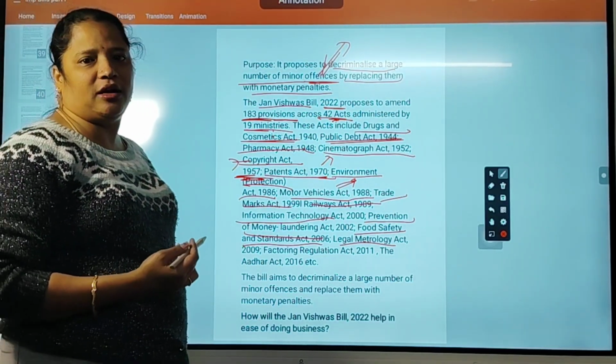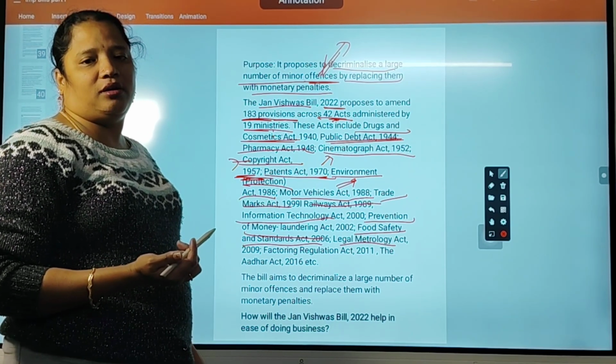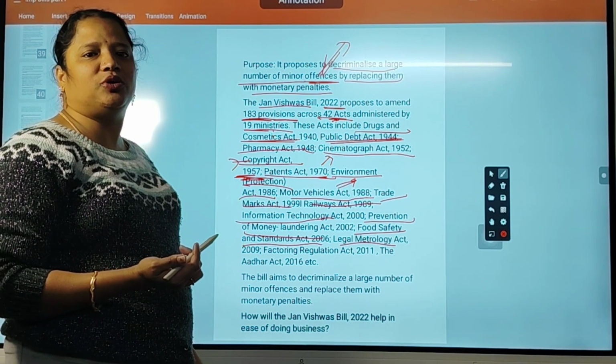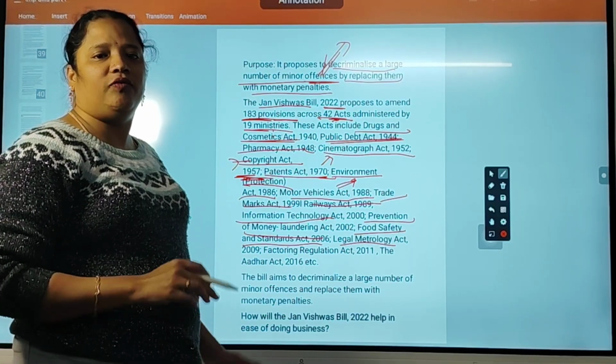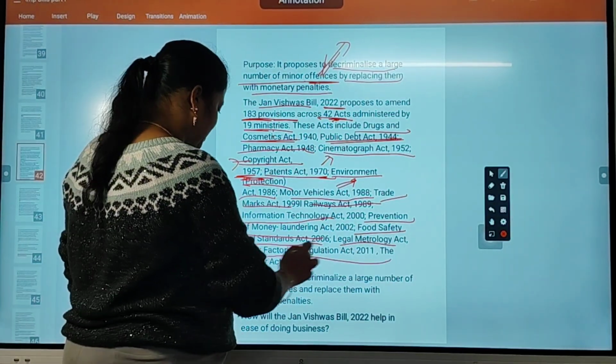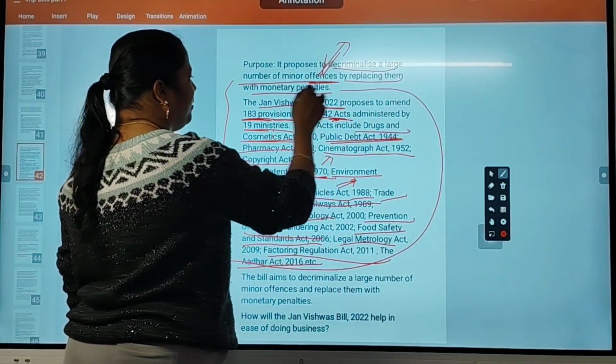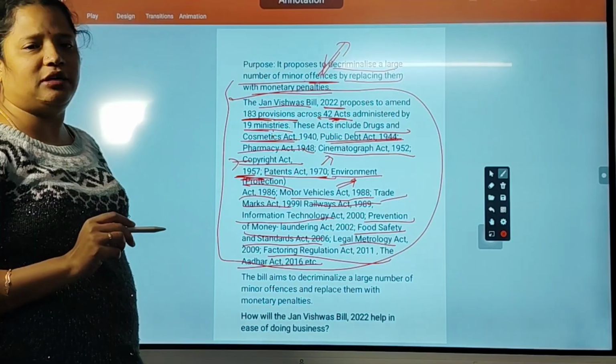Half or 75% of the profit he earned from the restaurant he has to pay to the government, so he will be punished automatically without any jail term. Factoring Regulation Act, Aadhaar Act. So all these things will be covered under the Jan Vishwas Act from now onwards.